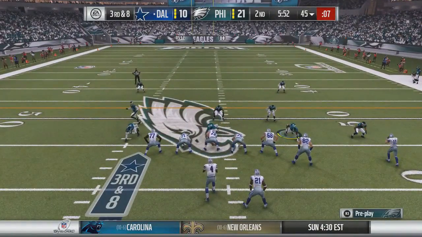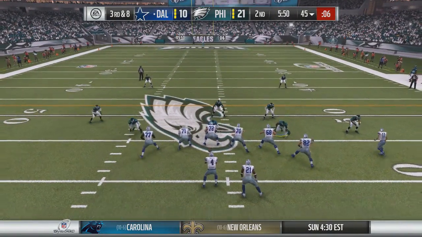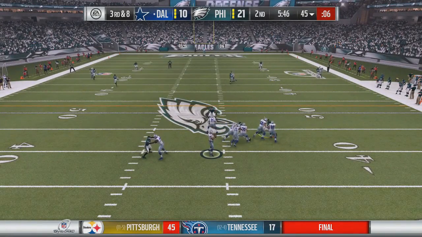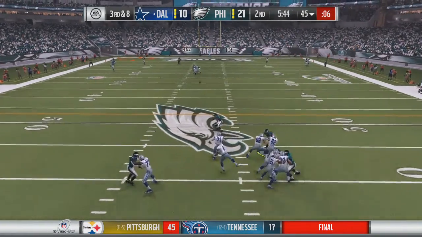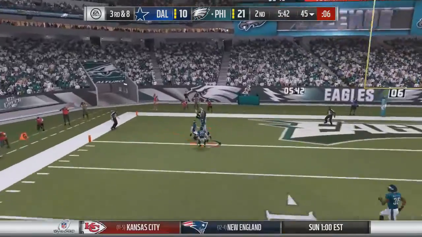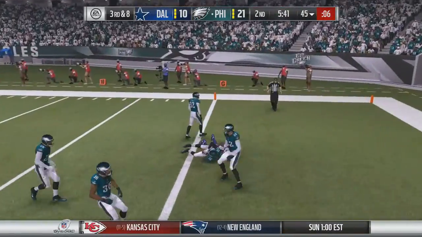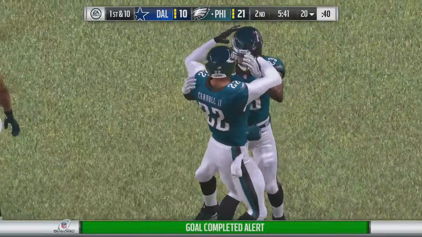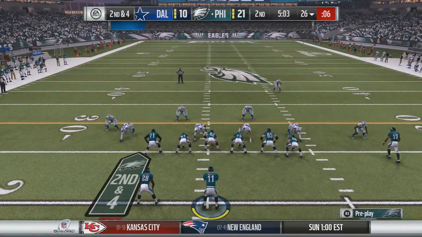So the Cowboys will take over, and that would lead to 3rd and 8. Prescott in shotgun, Zeke in the backfield. And it's a play action to Elliott. Prescott standing in the pocket, all the time in the world to throw. No one even near him yet. He's going to go deep downfield, and it's intercepted by Rodney McLeod. McLeod picks it off in the end zone, so the Eagles will take over at the 20-yard line. Huge play there from our safety.